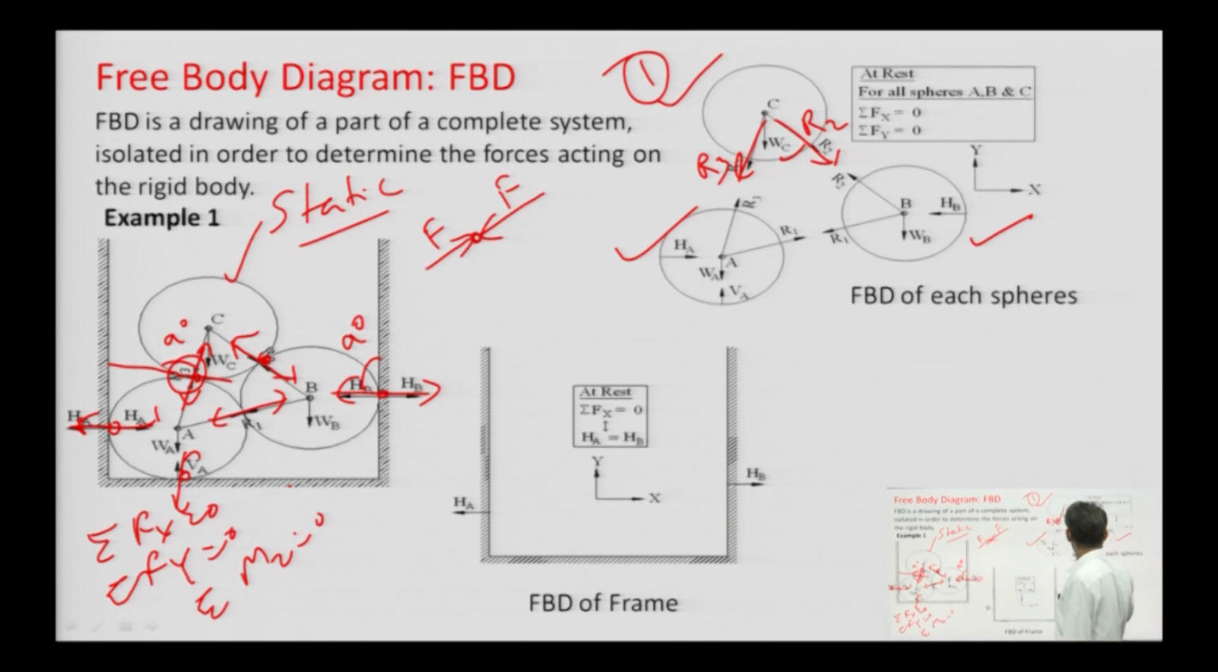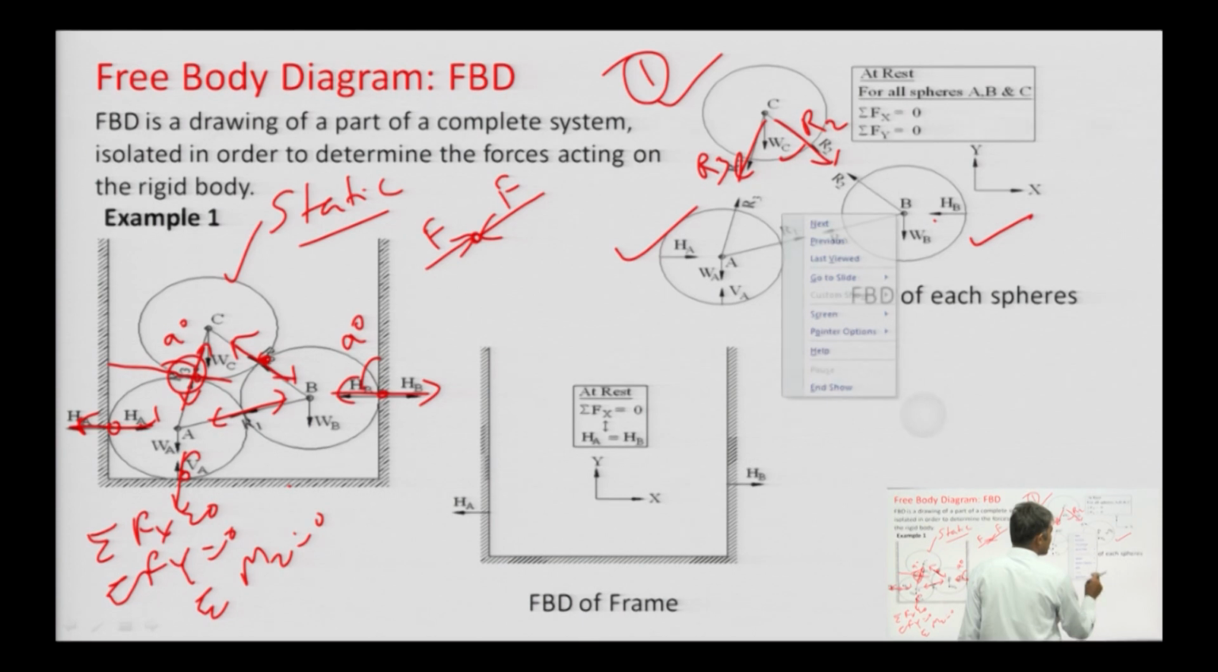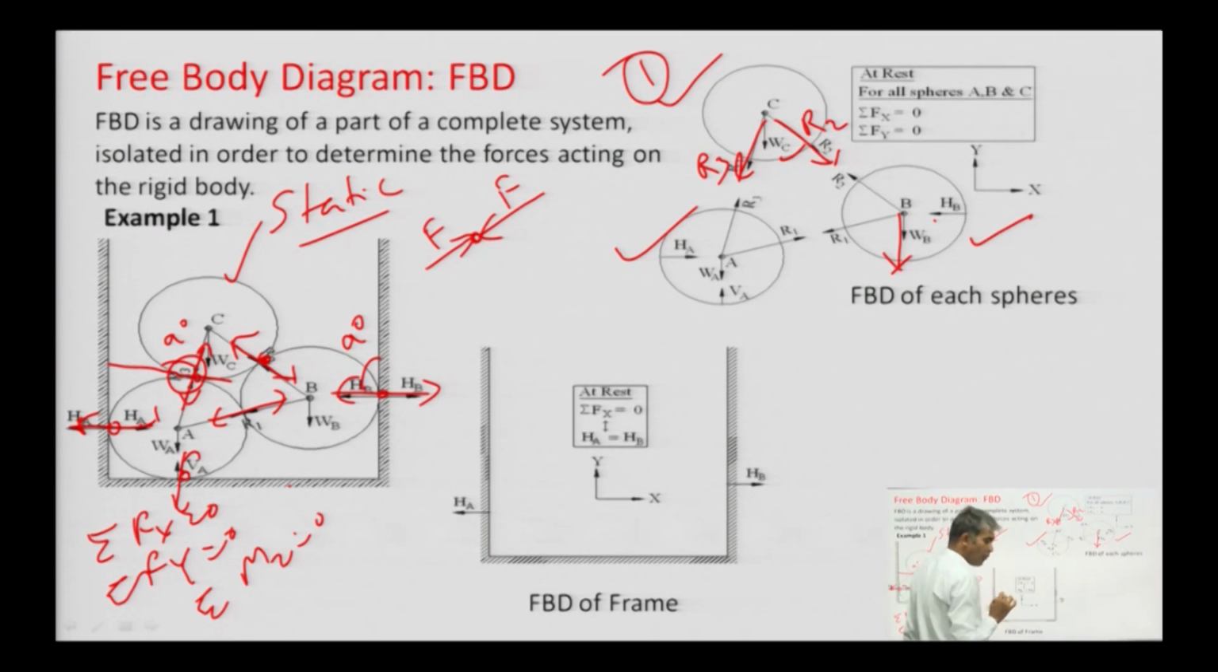Similarly, the free body diagram for sphere B. How many forces will be there? What are the forces acting on this sphere? First of all the weight, and second the reactions at all contact points. How many contact points are here? This one contact point, this one contact point, this one contact point, meaning 3 reactions will be here in the free body diagram of sphere B. This one reaction R1, this one reaction R2, this is the free body diagram for sphere B.